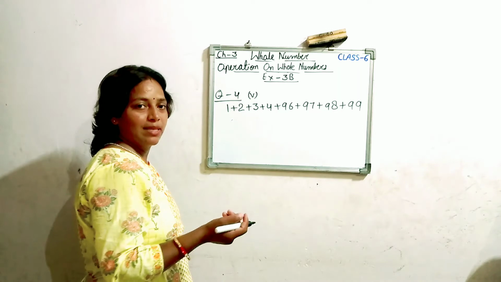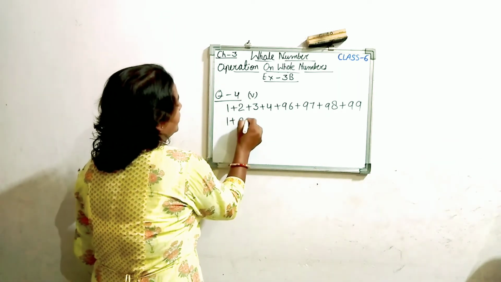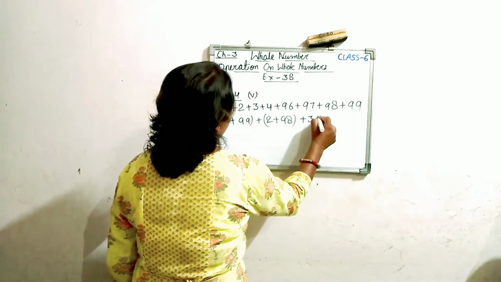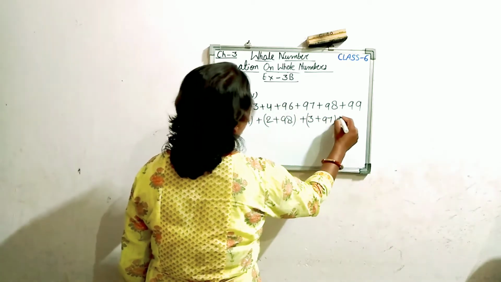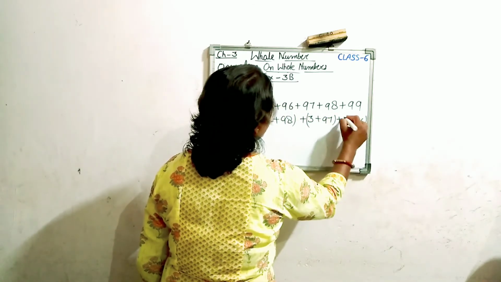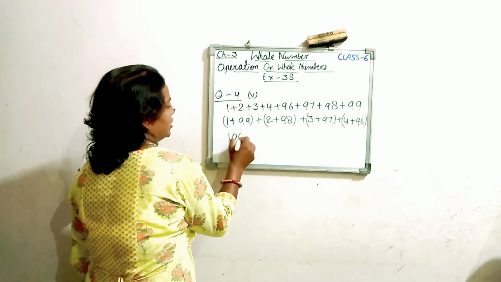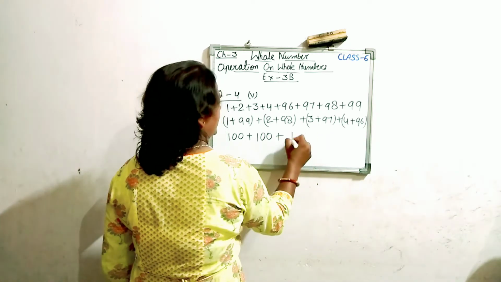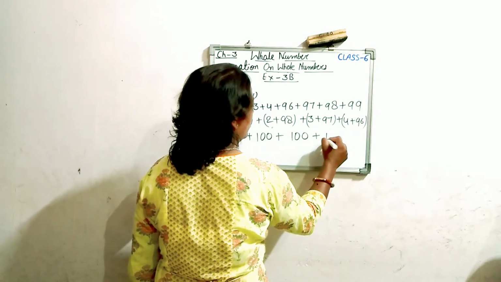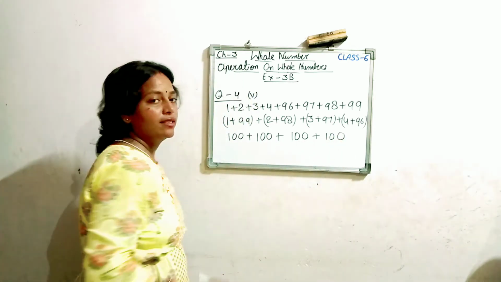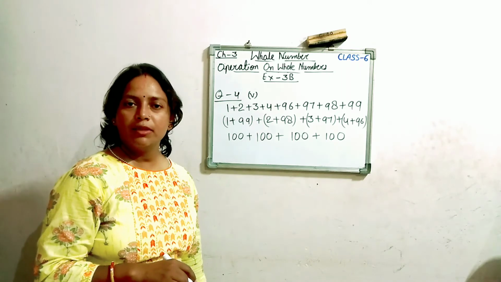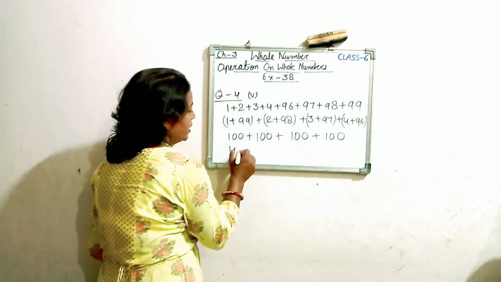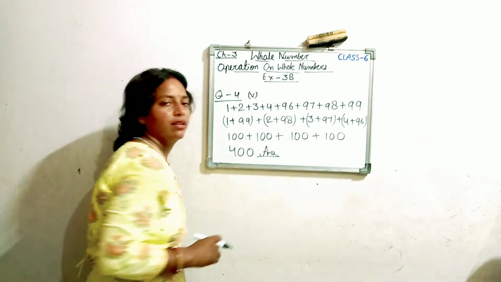Very simple students. You can tell even by looking. 1 plus 99 group, 2 plus 98 group, 3 plus 97 group, and 4 plus 96 group. Each makes 100. 100 is occurring 4 times. So 100 plus 100 plus 100 plus 100 is 400, or 4 multiplied by 100, that is 400. So students, now we get the correct answer.